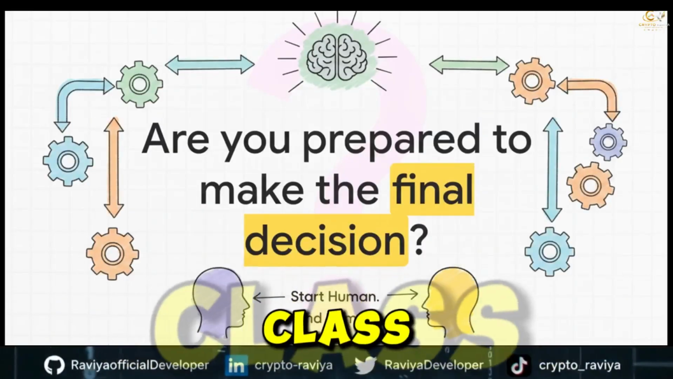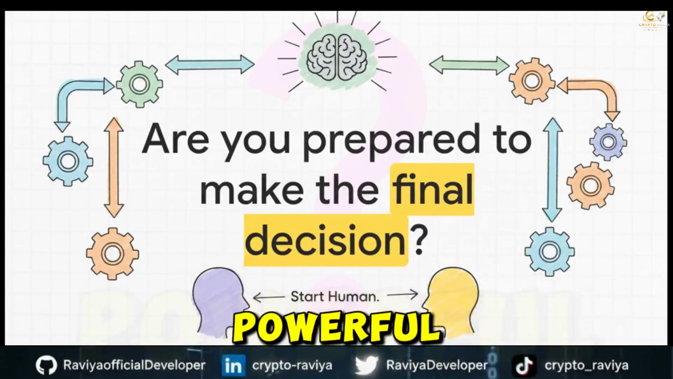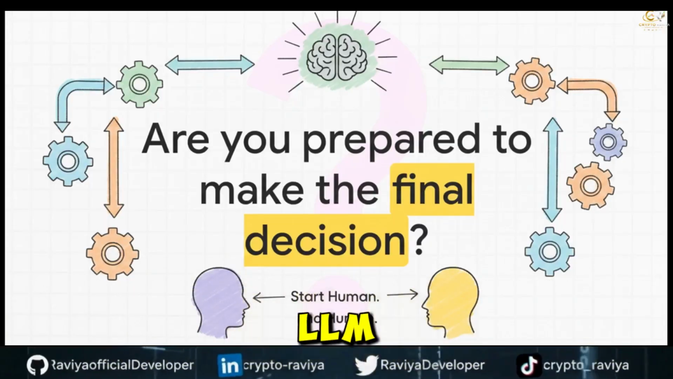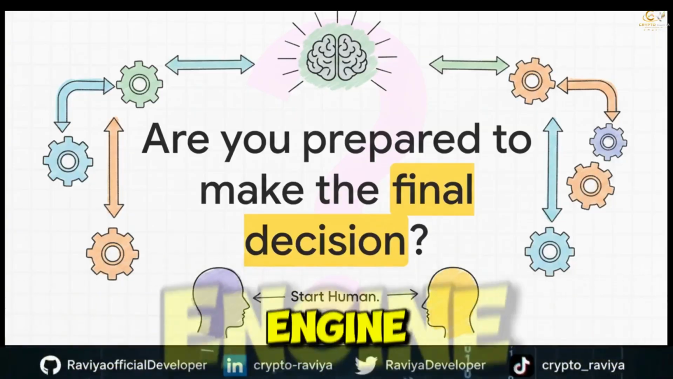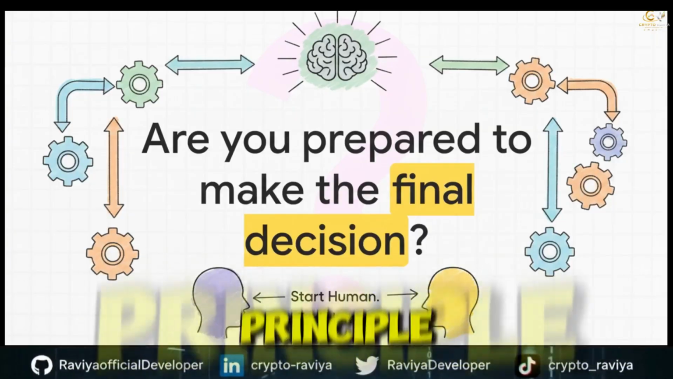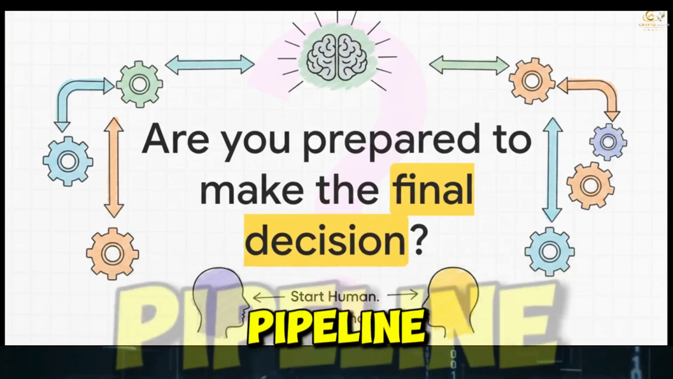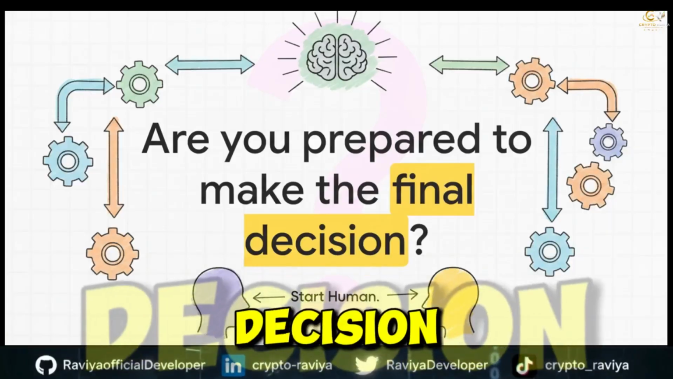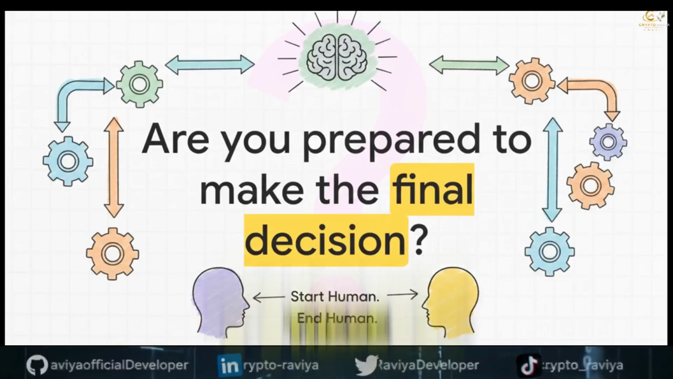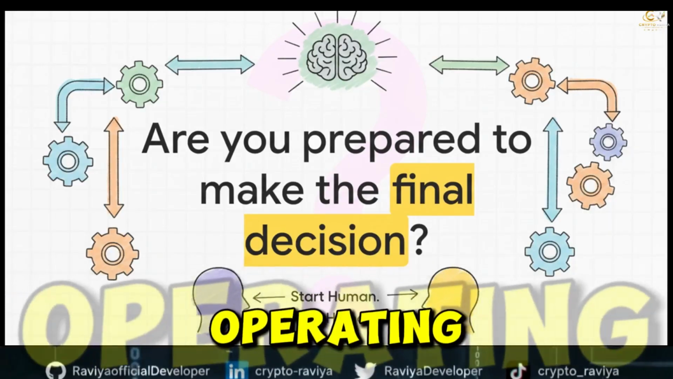So this masterclass lays out some incredibly powerful scaffolds, right? Taking the LLM from a simple guessing machine to an optimized, highly structured reasoning engine. But it all comes back to that first principle. We can architect the perfect pipeline based on these tools, but are you prepared to make the final human decision? Start human, end human. These frameworks just make sure the middle is operating at maximum output.